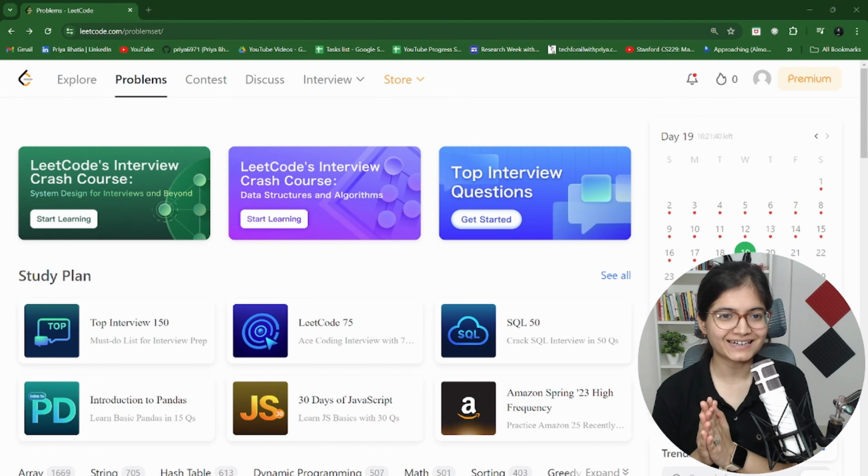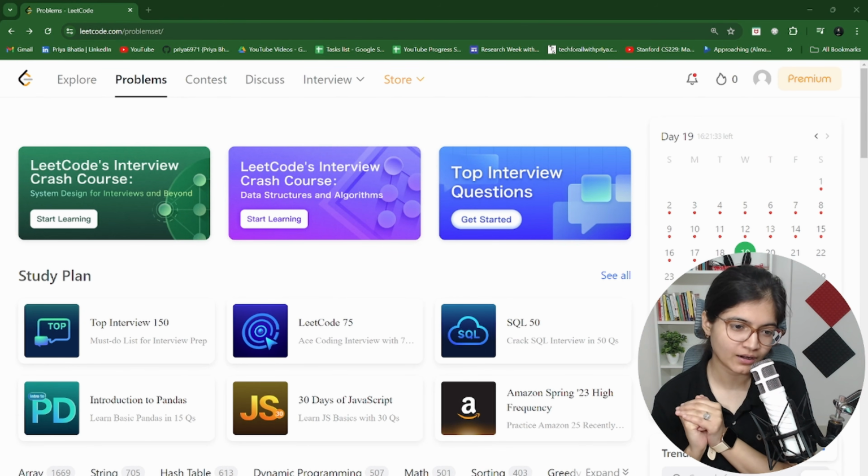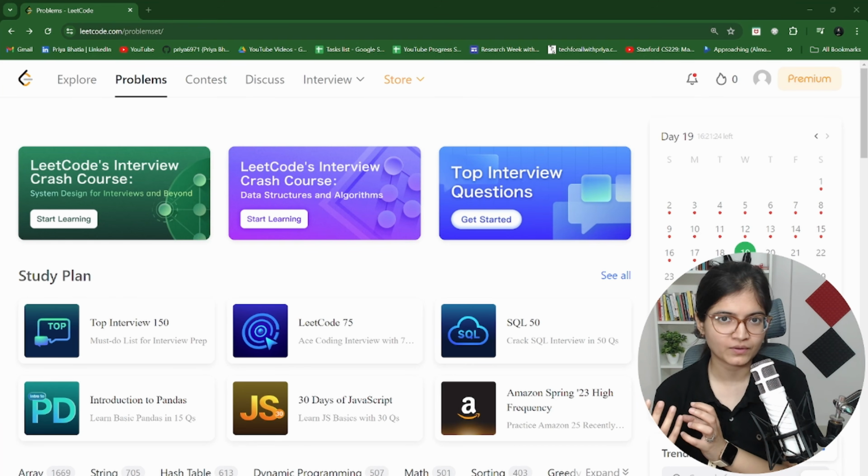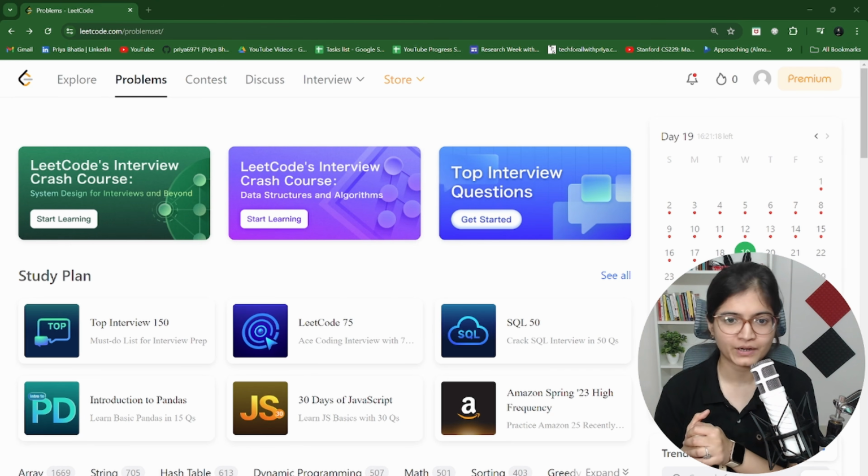So here you can see that this is the Leetcode platform which we will be using today. Believe me, this platform really helped me personally to enhance my technical skills and to crack the interviews of big product based companies in the past. And I would highly suggest you all to explore this platform, right?